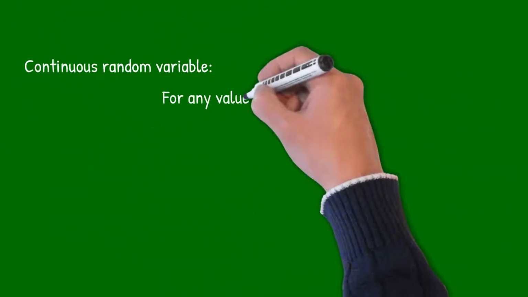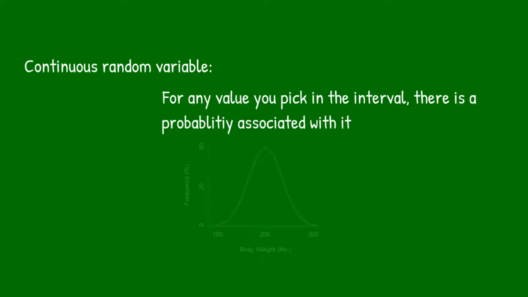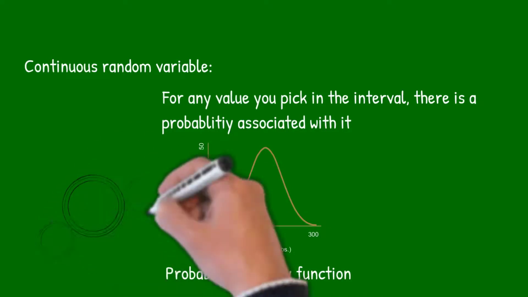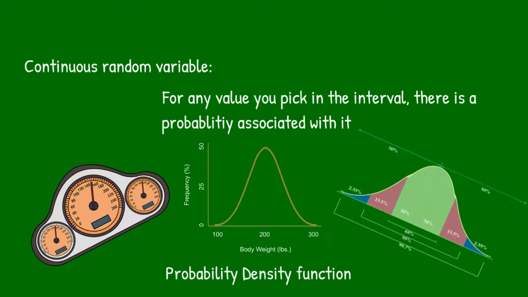Now what if the possibilities of an event are not countable? Like for every possible event you pick, you have a probability associated with it. Say the body weight of a person in a region or a speed of a vehicle, like probability of speed being 10 meters per second, 19 meters per second, 25.6 meters per second. So whatever real number you pick, you will have a probability associated with it. Now how to capture this kind of space? This is captured by a continuous random variable.